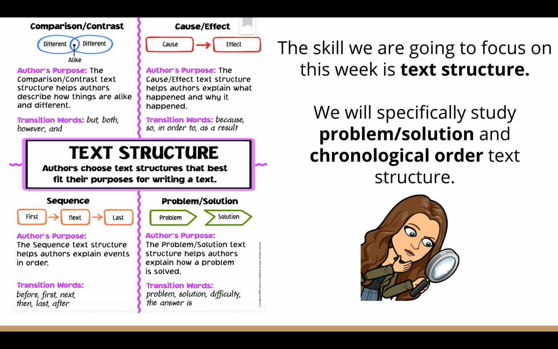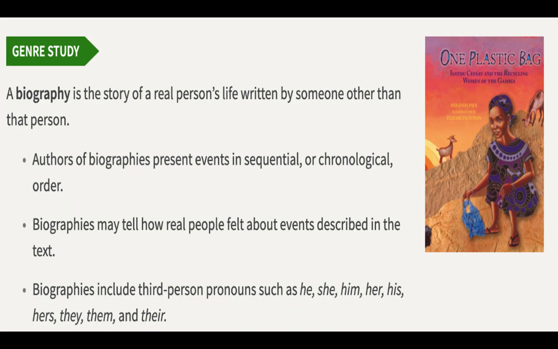The skill we're going to focus on this week is text structure, but we'll specifically study problem and solution in chronological order text structure. Our story this week is called One Plastic Bag, and this is also a biography just like last week's story. A biography is the story of a real person's life written by someone other than that person. Authors of biography usually use sequential or chronological order. They may tell how real people felt about events described in the text.